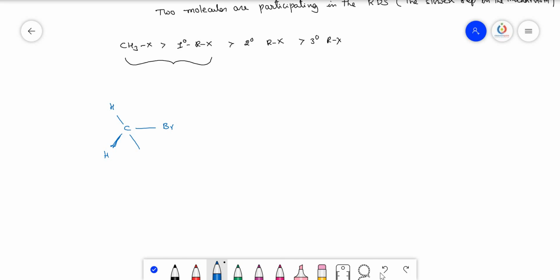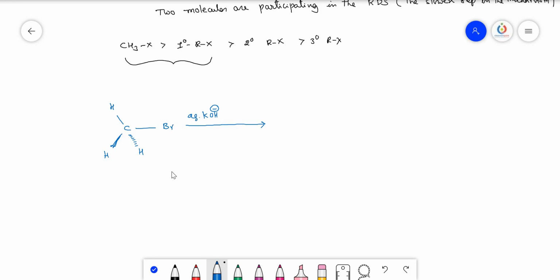So here one hydrogen is present. Okay. So when it is subjected with the aqueous KOH, here OH minus is there.